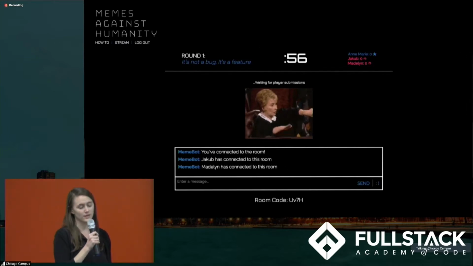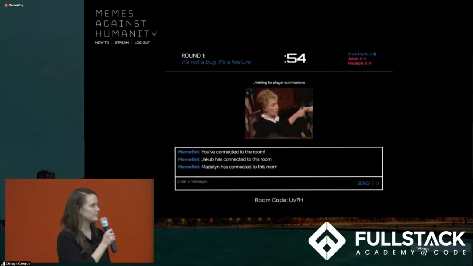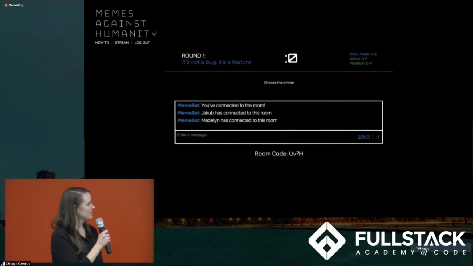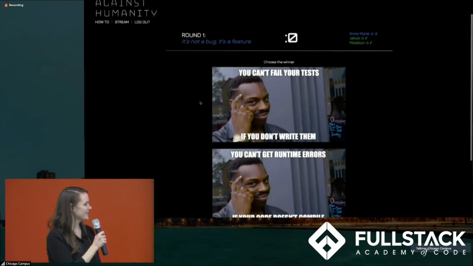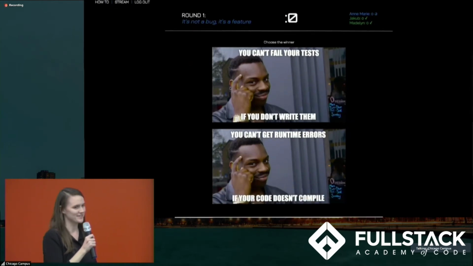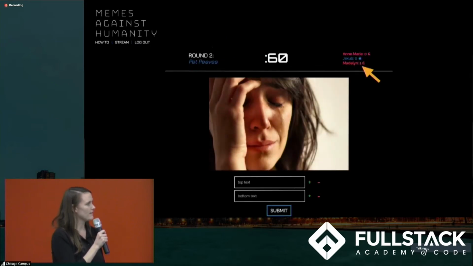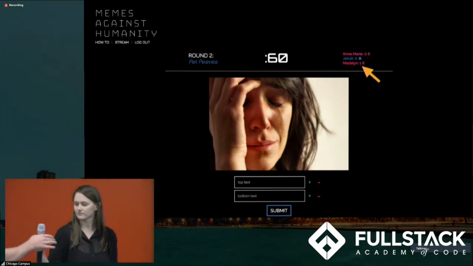So right now I'm just waiting for users to submit memes based upon the current category. It's not a bug, it's a feature. Oh look, everyone submitted. You can't get runtime errors if your code doesn't compile. I think that one's pretty funny. Once I select the winning meme, it's rendered for everyone in the room to see, and then on the next turn, Madelyn's score will be incremented.